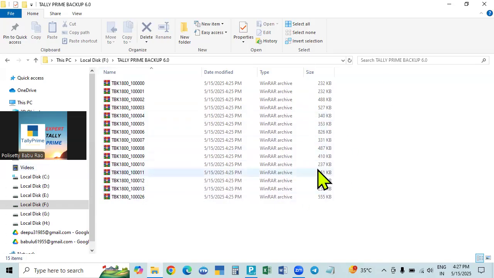And what is this? Here, the name means what you call the backup file. It is showing TBK 1800 underscore 1 lakh. The 1 lakh is the company number, and this is the Tally backup file.